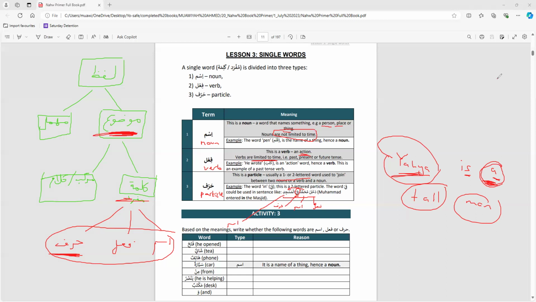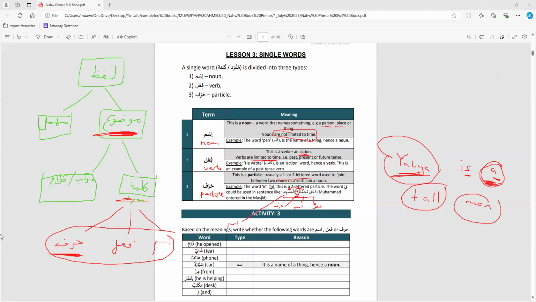And then the third one we learn is a harf. The best way, for now, to tell what a harf is, is that it's a connecting word. So on the side there's the example of Yahya is a tall man. So there is and they don't really mean anything in and of itself. They just connect Yahya to tall and man. And so in the same way, a harf is that connecting word, and we translate it usually to particle. Very good. Now let's go into some questions so we can embed our learning. So let's go into the activity.